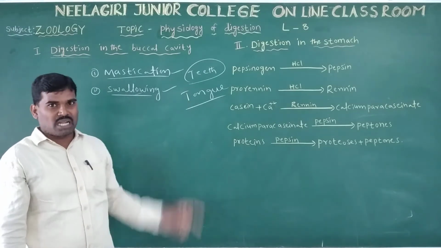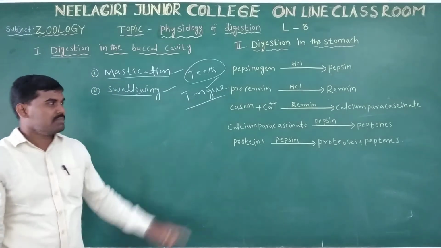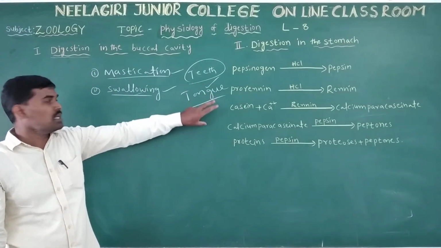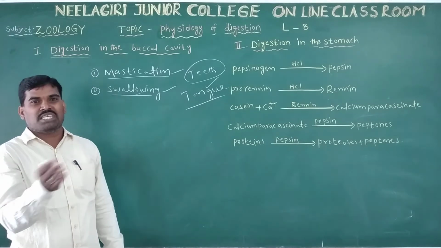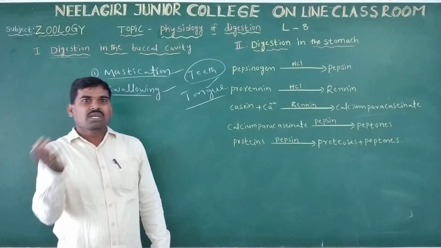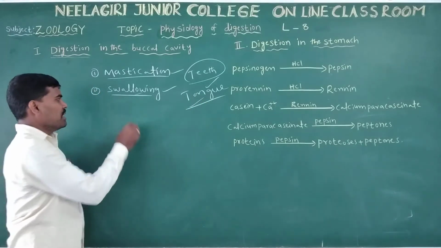The tongue is a universal toothbrush. So with the help of the tongue, the food is mixed with the saliva.